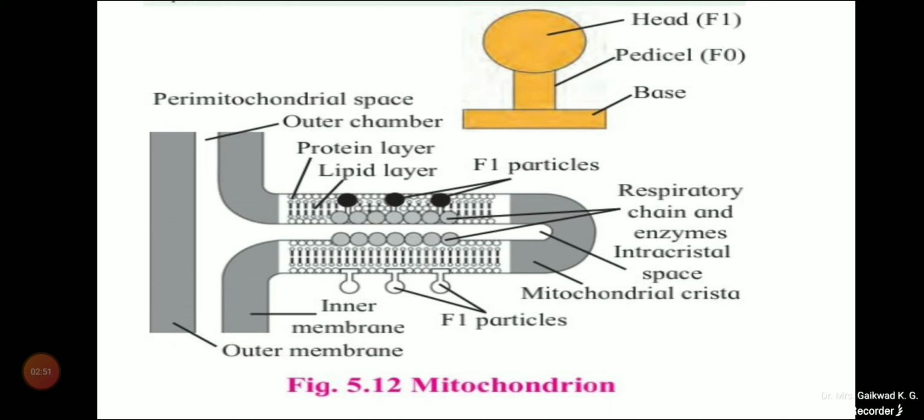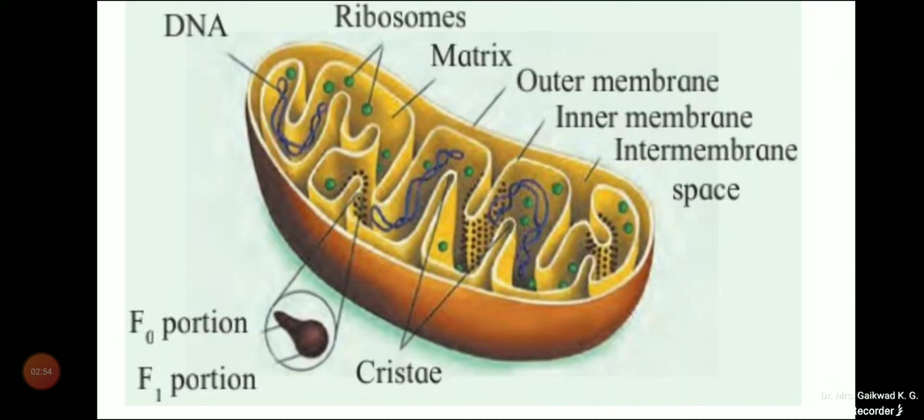The inner membrane encloses a cavity, and that is the inner chamber. What is this cavity enclosed by the inner membrane called? It is the inner chamber that contains a fluid matrix.